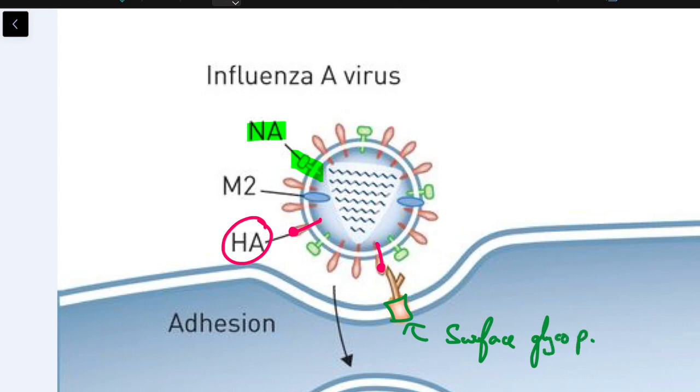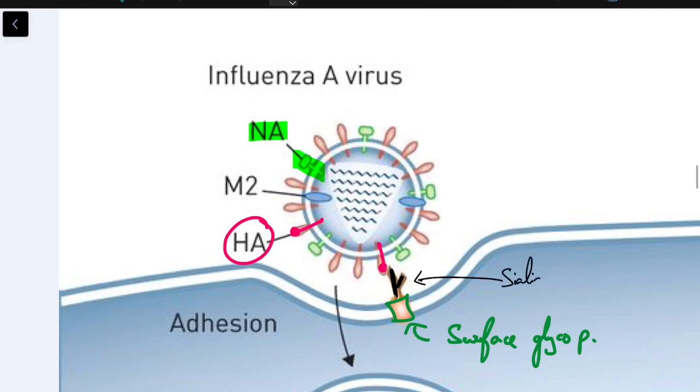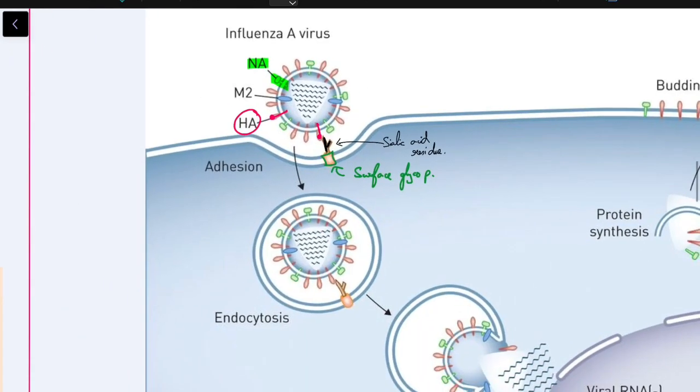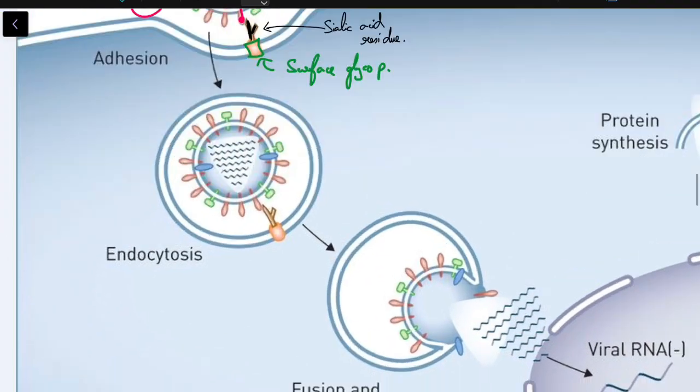The hemagglutinin of the virus binds to the sialic acid residues present in the surface polysaccharides. This helps in the uptake of the virus into the alveolar cells by forming an endosomal vesicle. This is basically endocytosis. We have proton pumps in the endosomal vesicle, which is derived from the host cell membrane. Pumping the H+ ions into the endosome results in acidification.